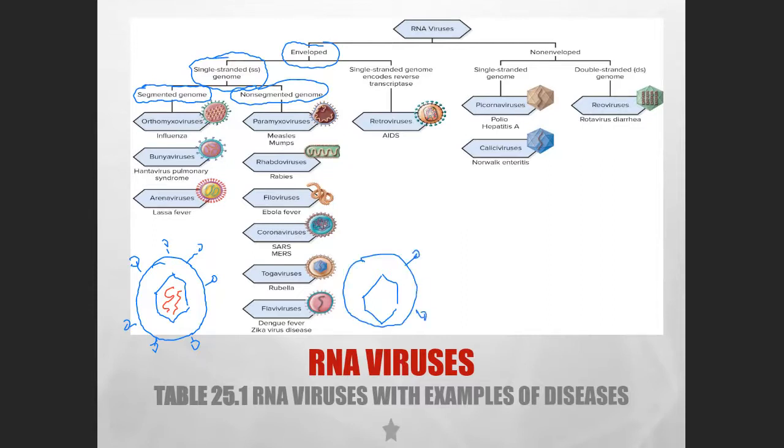So if we compare, it's going to look like this. The non-segmented will only have one single-stranded RNA, and the segmented might have two, maybe four, sometimes eight segments.